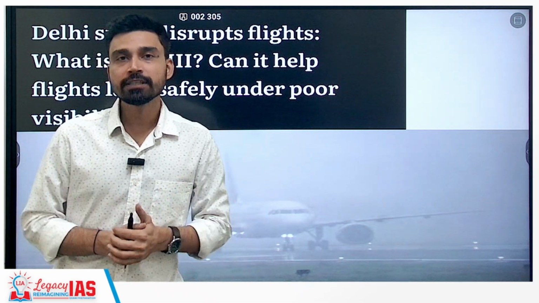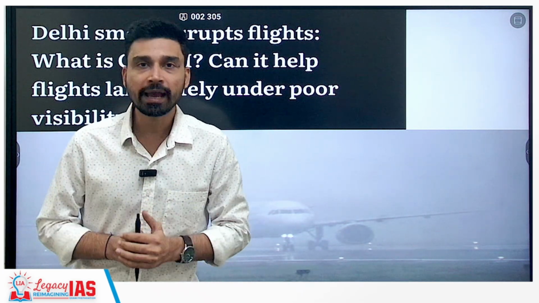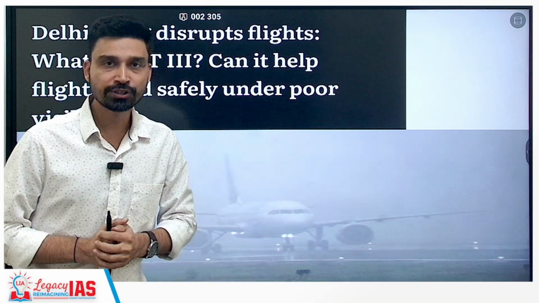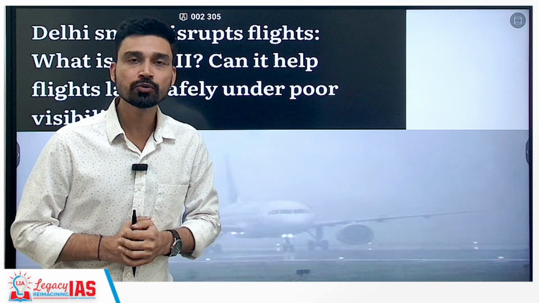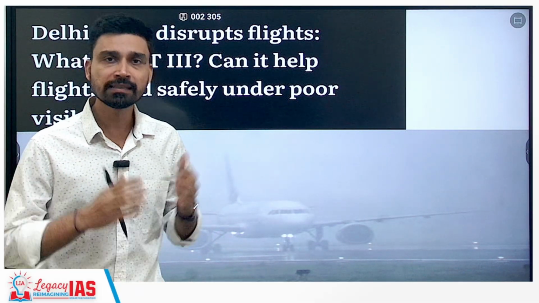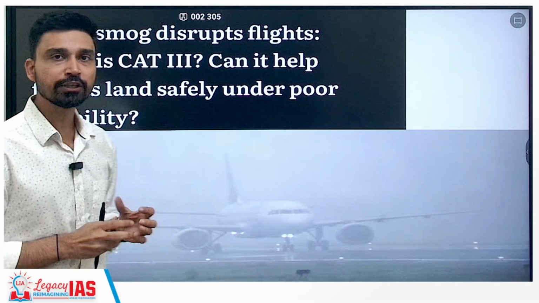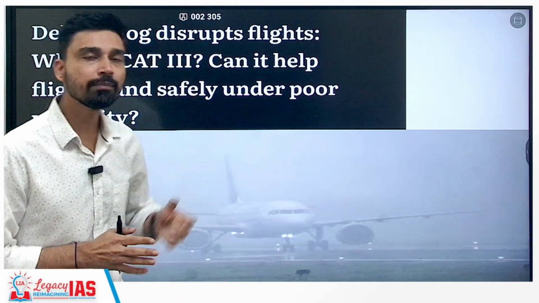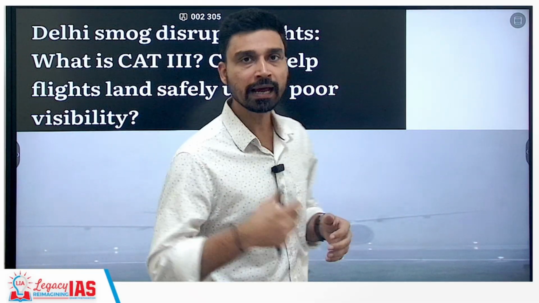Like every winter, this year also a thick fog has enveloped Delhi and the crisis is being seen in the aviation sector. The Prime Minister's flight was also delayed. Apart from that, over 100 commercial flights have been cancelled and many of them have been delayed. Also, the airport has started to operate on a CAT 3 basis and is using it as a landing approach.